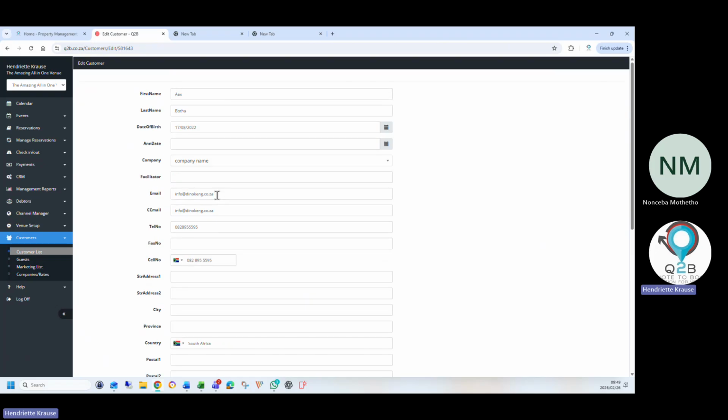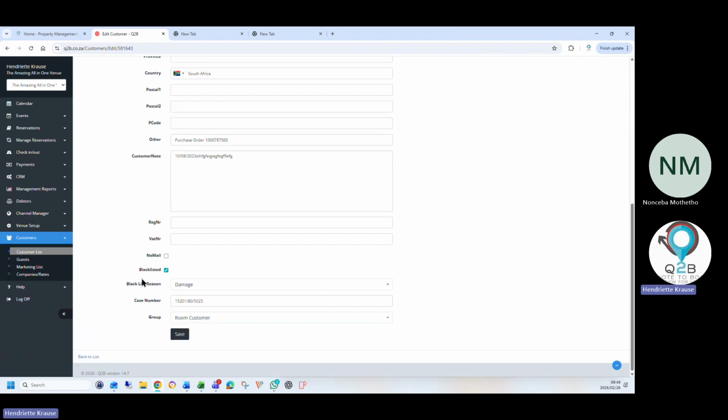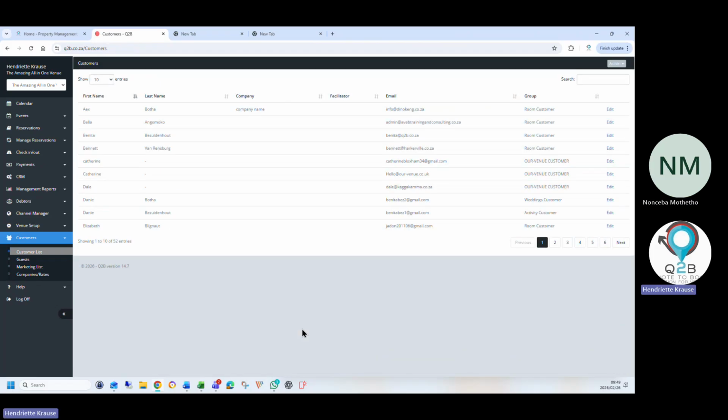And if they try to book with this email again, it will automatically warn all our clients when they try to book with them that the customer has previously been listed for damage or unpaid bill or anything like that. Okay. We will not stop you from making a booking with the customer. We will only warn you that this customer has been blacklisted, and this is the reason why.